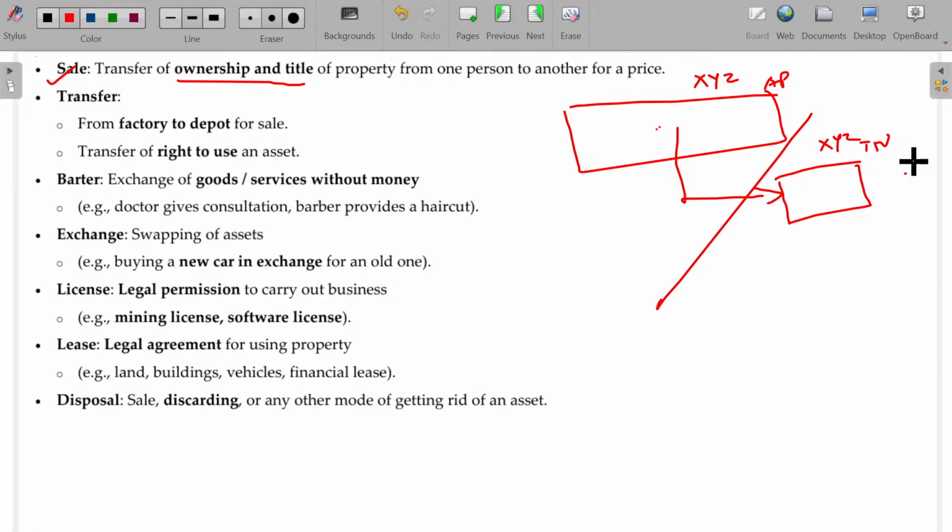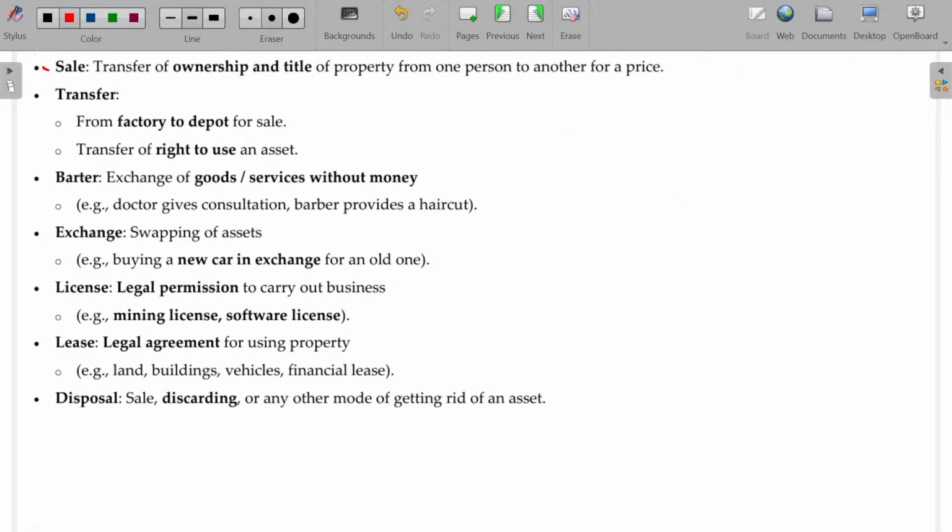That will be a typical problem here. So what happens? If you are transferring the goods from one state to another state where both entities are under your own control, even though it may not be a sale, it is considered as supply for this purpose. Is that clear? So, sale, transfer, factory to depot.